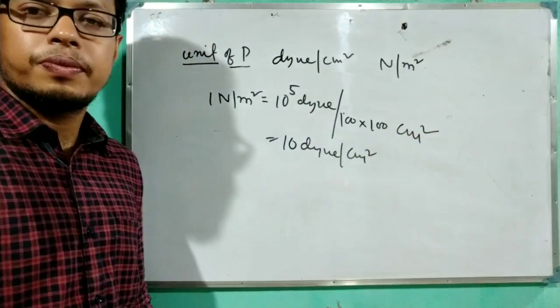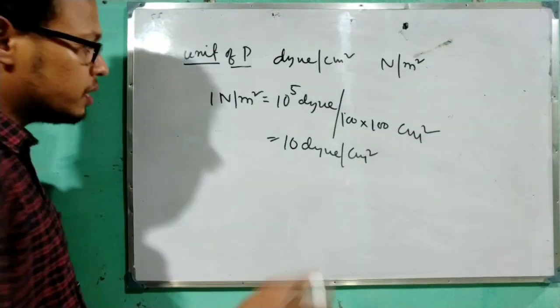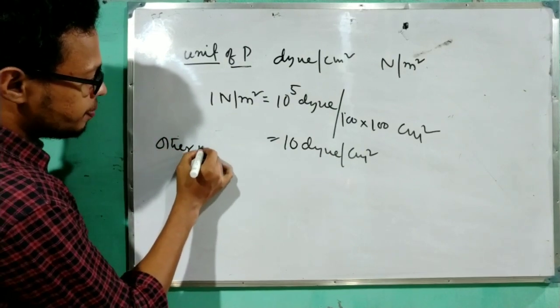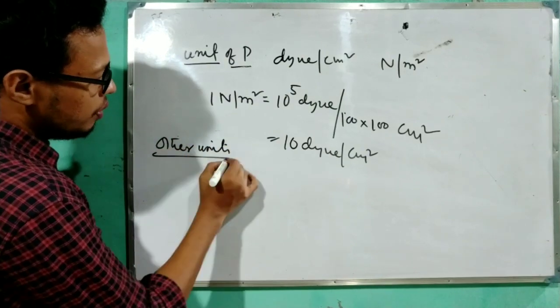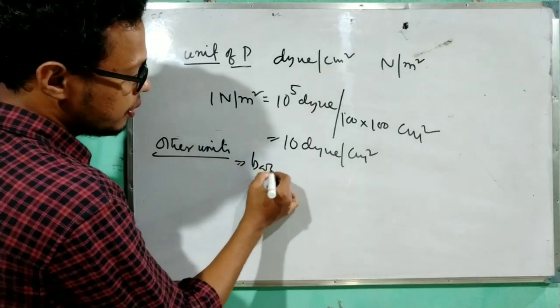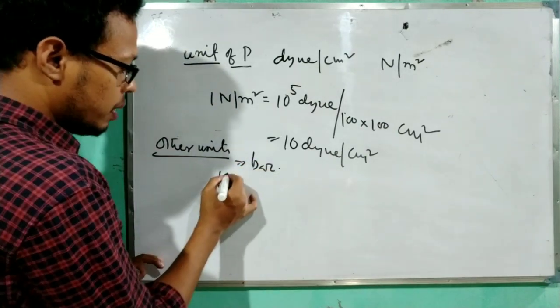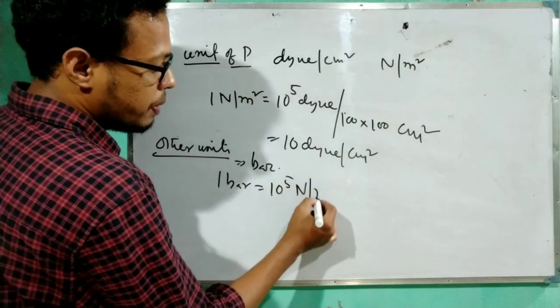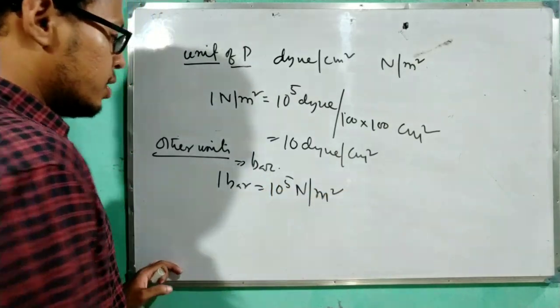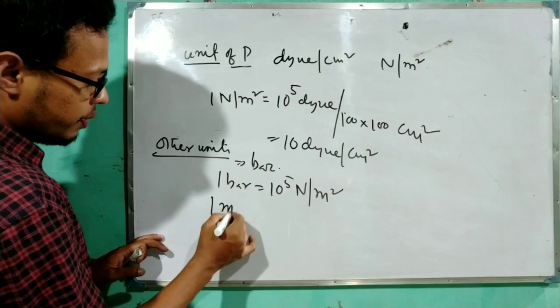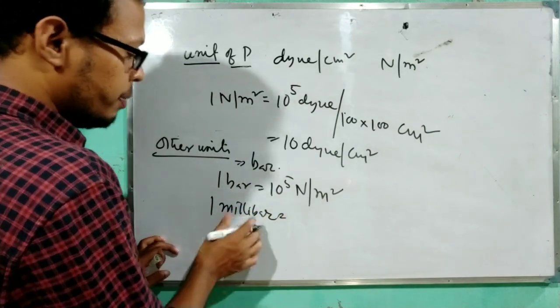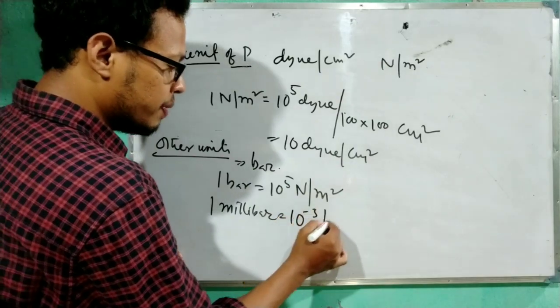Okay. Other units of pressure are also there. See, the other units also you remember. First one is the bar. The relation is 1 bar equals 10 to the power 5 Newton per meter square, and the smaller term, which is the 1 millibar, equals 10 to the power minus 3 bar.